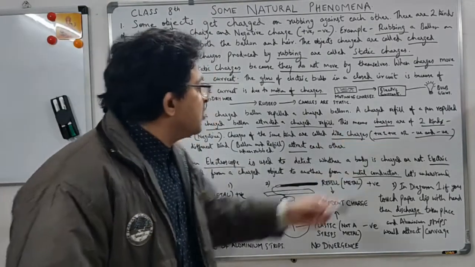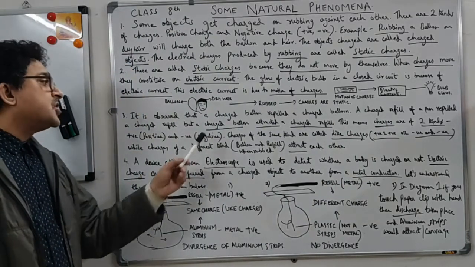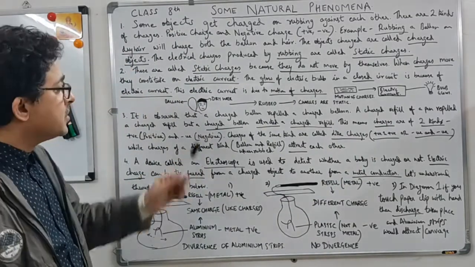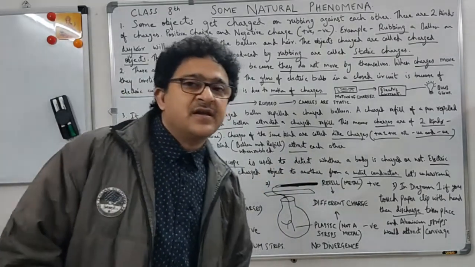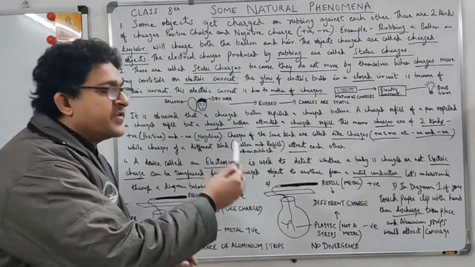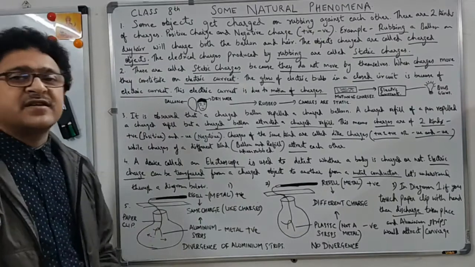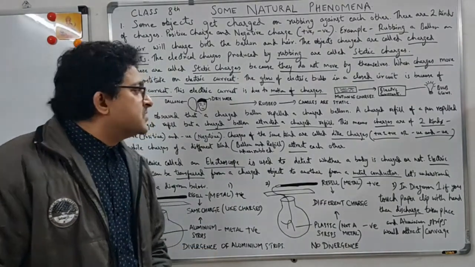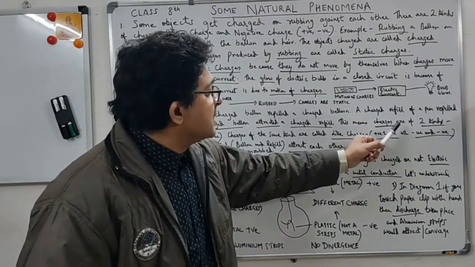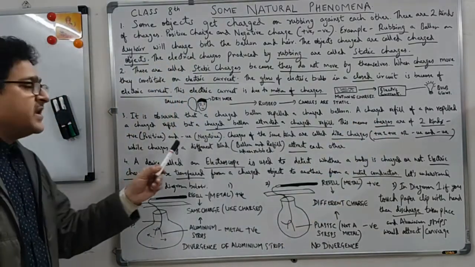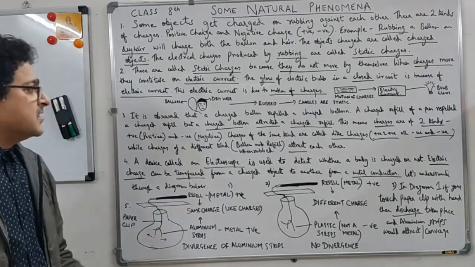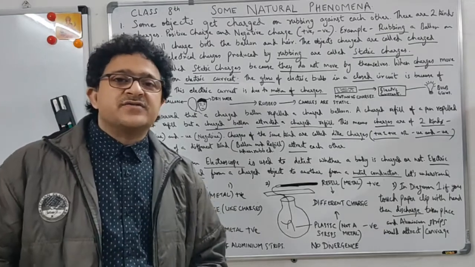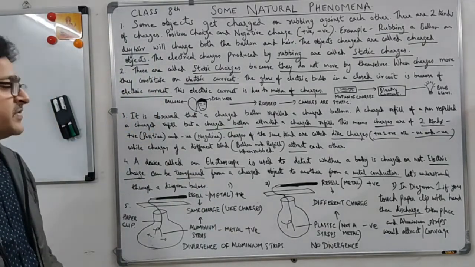A charged refill of a pen repelled a charged refill, but a charged balloon attracted a charged refill. So two different items attracted each other, unlike charges. So this means charges are of two kinds, positive and negative, like in a dry cell, you see positive and negative charge.